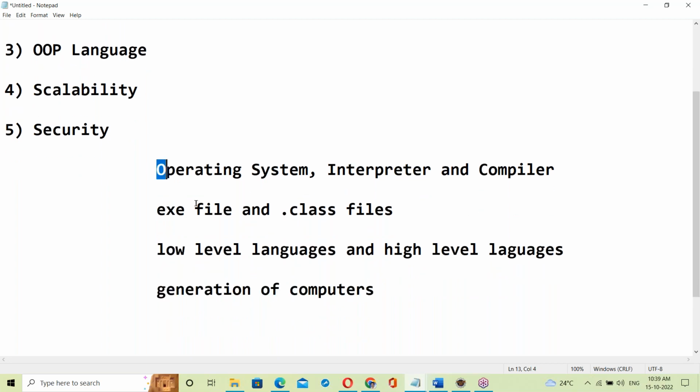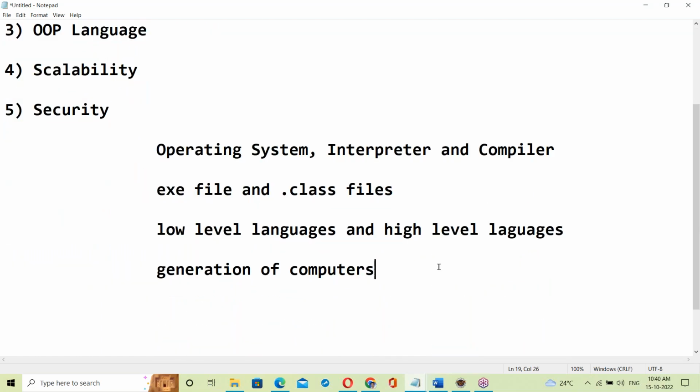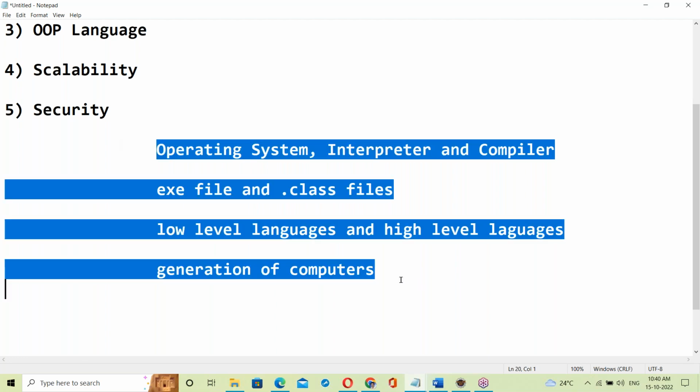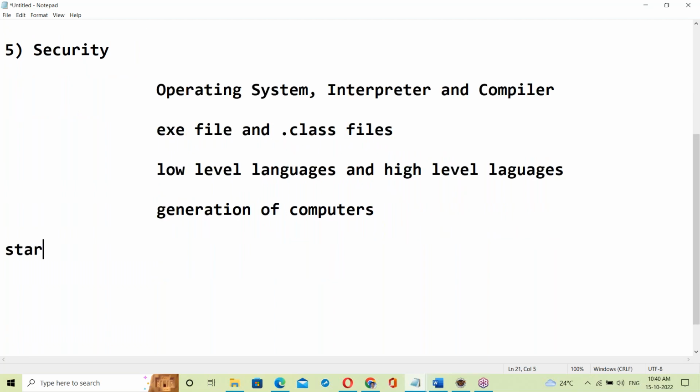If you know about these basics, it is easy to understand Java features. When a Java program is running, how is the OS behaving? How do interpreters and compilers work? What about exe files, dot class files, low level and high level languages? If you know all these basics, then it is easy to understand Java. So let us start with the basics.